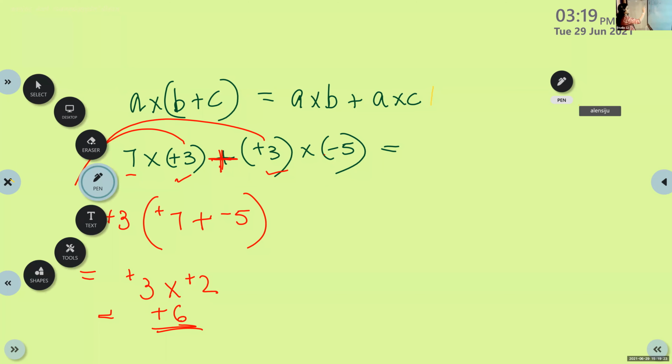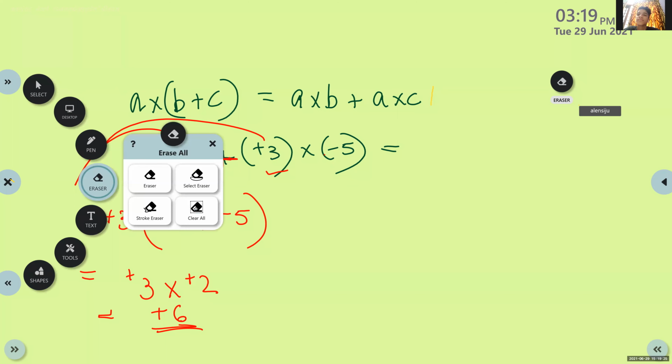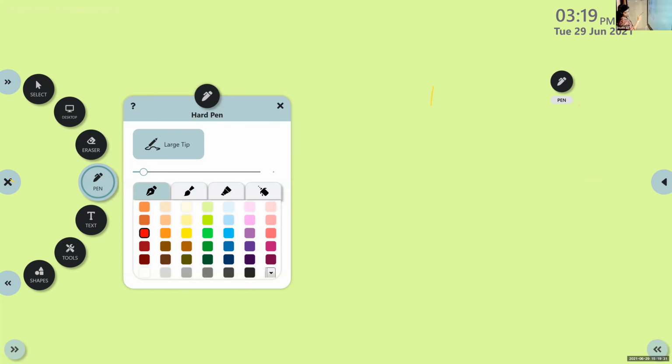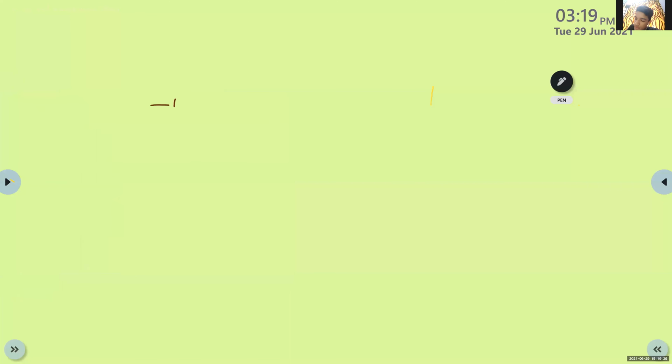Do it yourself. Same way, using distributive property: negative 13 into 2 plus 3 into negative 13.